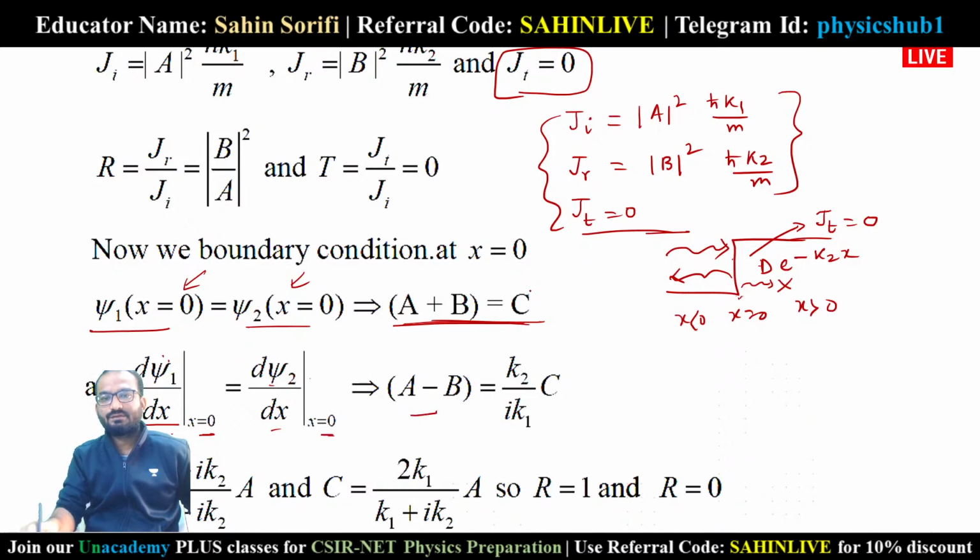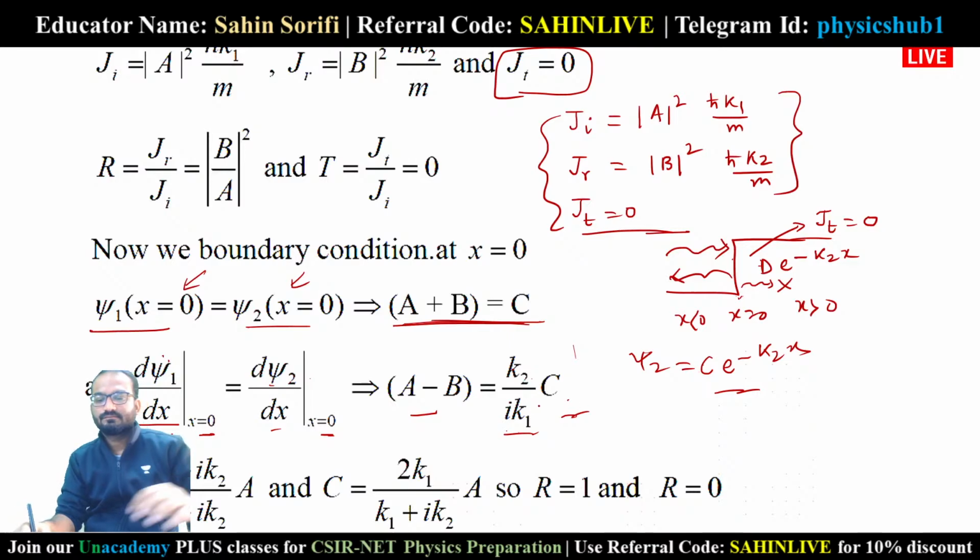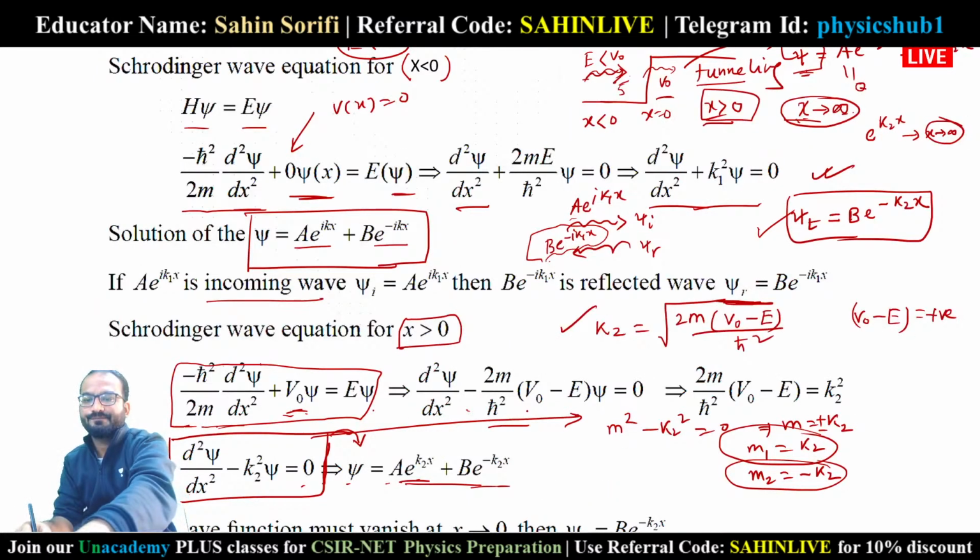So a minus b equals k2 by i k1 into c, because psi2 equals c e to the power minus k2x.